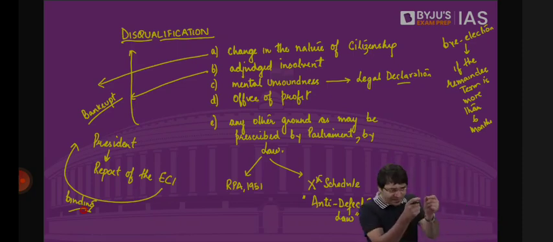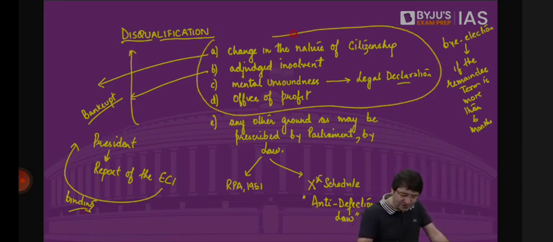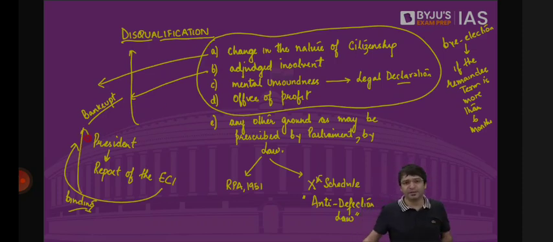That means if these are the grounds on the basis of which you should be disqualified, grounds such as change in the nature of citizenship, mental unsoundness, if you are declared bankrupt, office of profit, whenever there is an allegation that this particular MP should be disqualified, refer this matter to the president, because president will have the power to disqualify you. But president cannot take the decision on his own. President will have to refer this matter to Election Commission of India, and then Election Commission of India will submit a report whether this person should be disqualified or not. And this report is binding on the president of India. If the Election Commission says no, you can't disqualify, president can't disqualify. If the Election Commission says you have to disqualify, president has to disqualify.